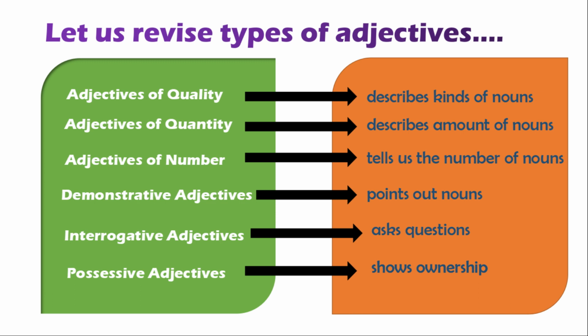Adjectives of quantity describe amount of nouns. Adjective of number tells us the number of nouns. Demonstrative adjectives point out nouns. Interrogative adjectives ask questions about nouns. Possessive adjectives show ownership.